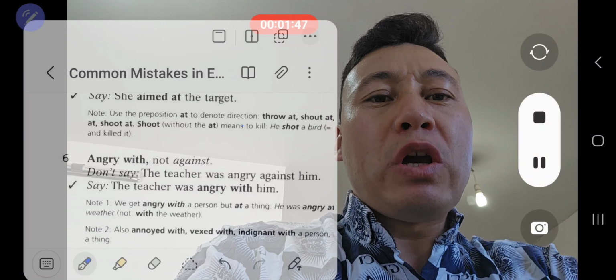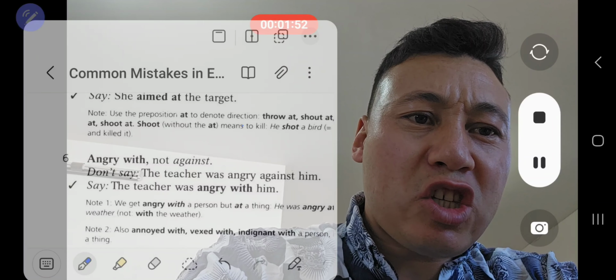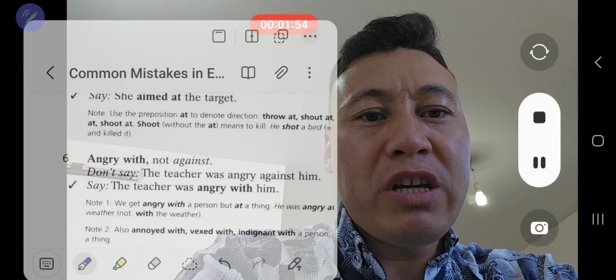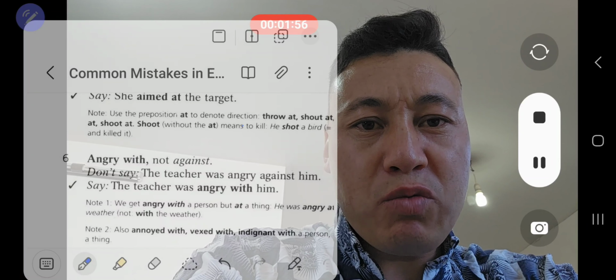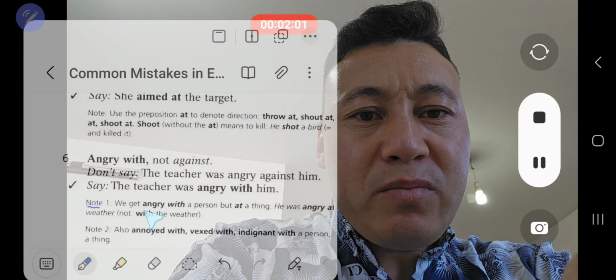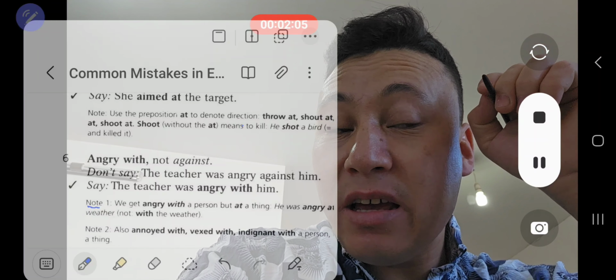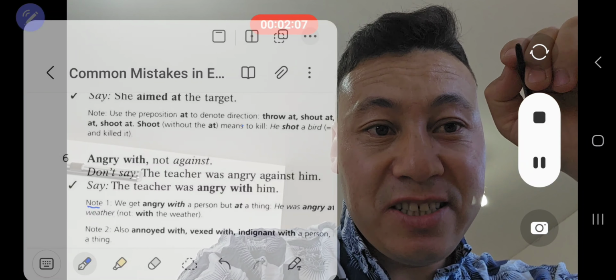You get angry with somebody. Don't say the teacher was angry against him, but you can say the teacher was angry with him. That is the correct way to say. And again, we have notes here. We get angry with a person, at a thing, and that is very, very significant.